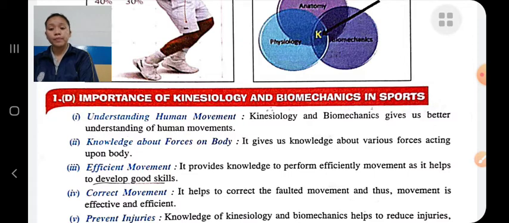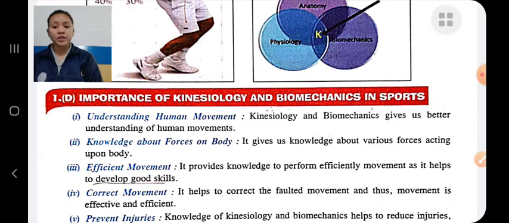Efficient movement: if we have proper knowledge about kinesiology and biomechanics, then we can improve and develop our movement, and therefore the efficiency of our movement can be improved. Correct movement: if we know about the movement, then we can correct our faulty movement, and our movement will be effective and efficient.